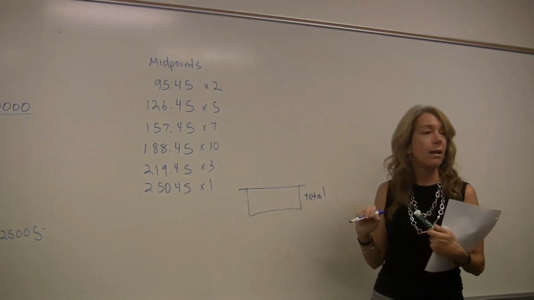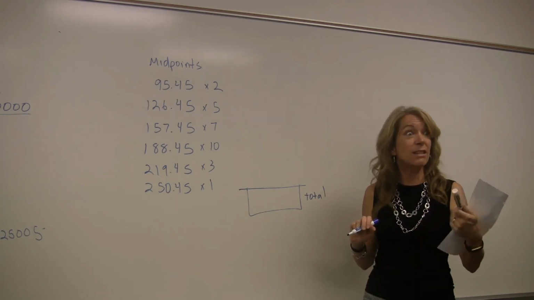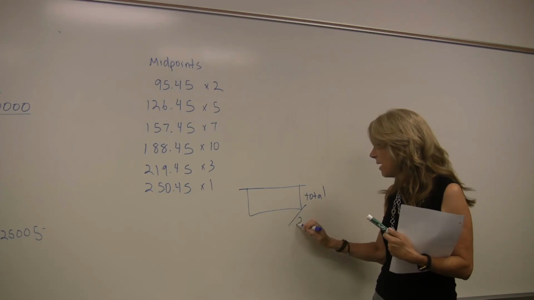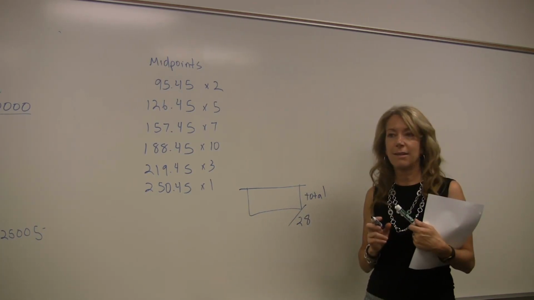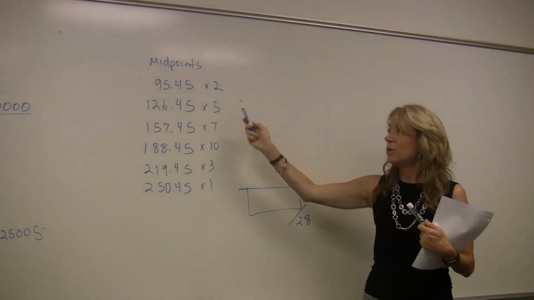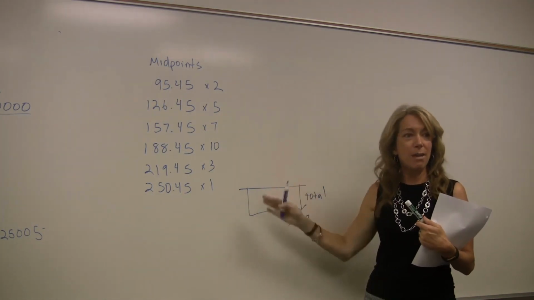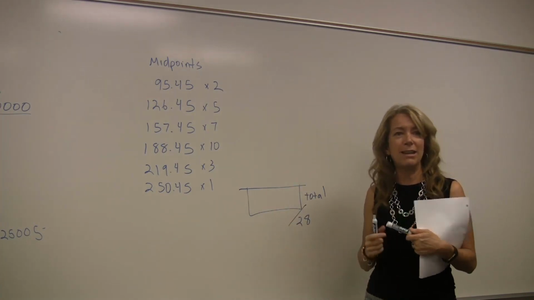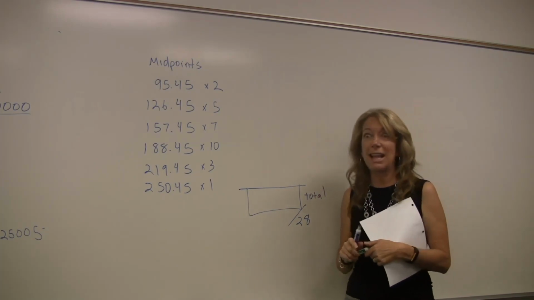And then what? Divide by 28, because there's actually 28 numbers here. Then divide by 28. Multiply by your frequencies, get all those answers. It's time consuming and we're out of time. Add them all up, divide by 28. When I see you next time we learn our calculators, I'll show you how to do it in a lot less time.